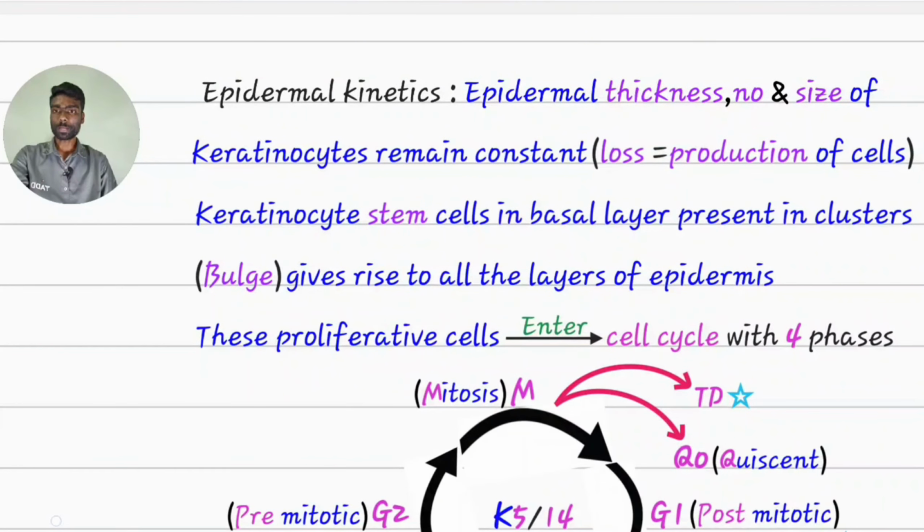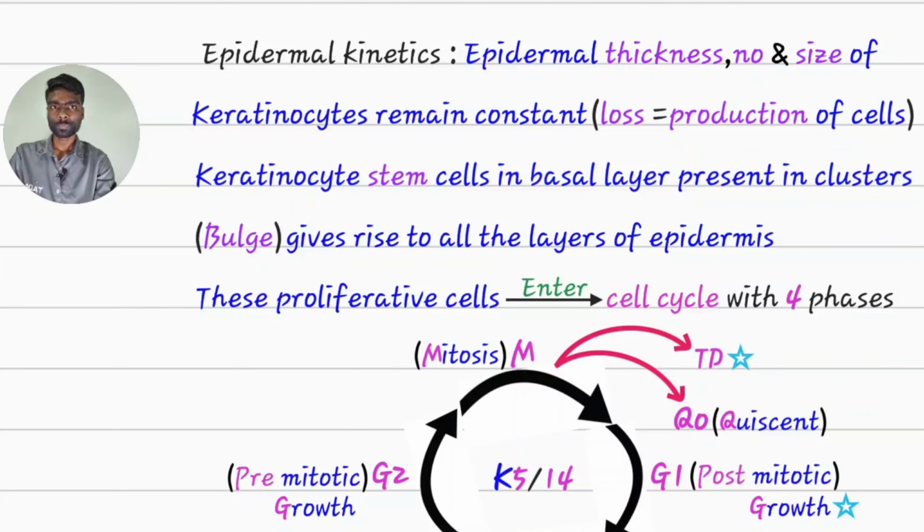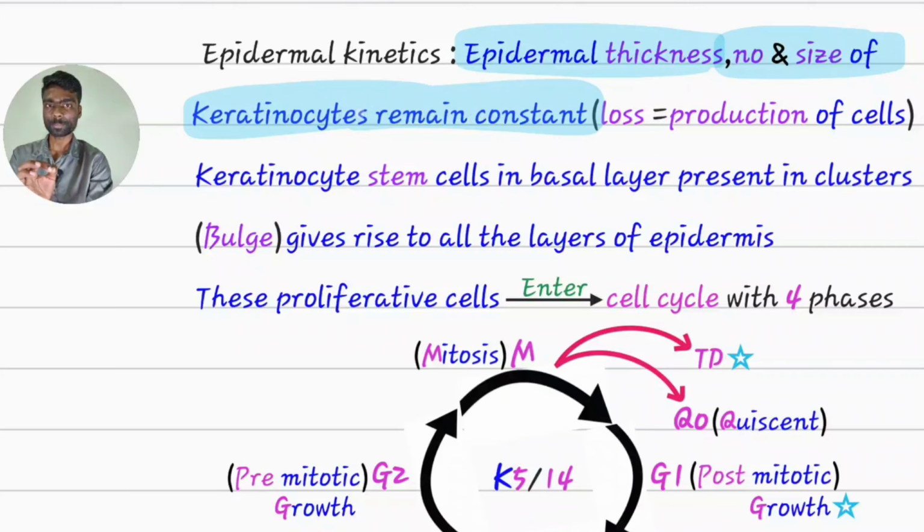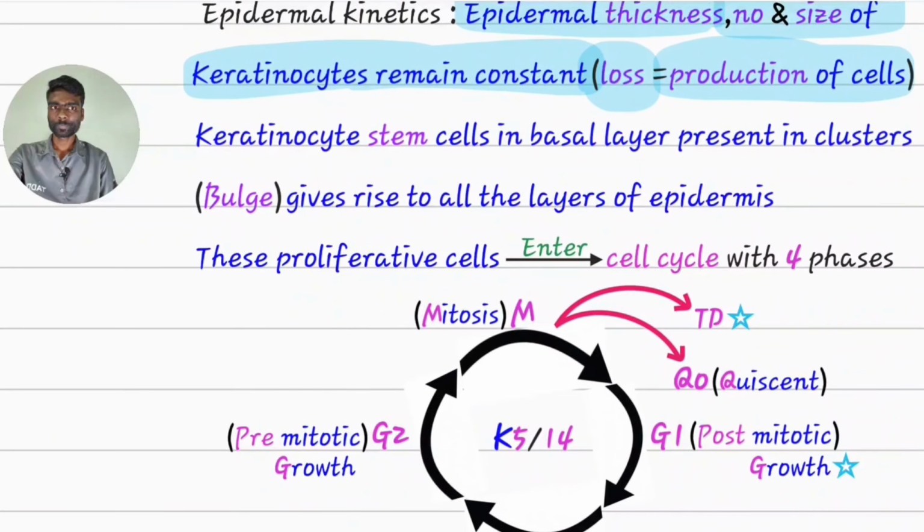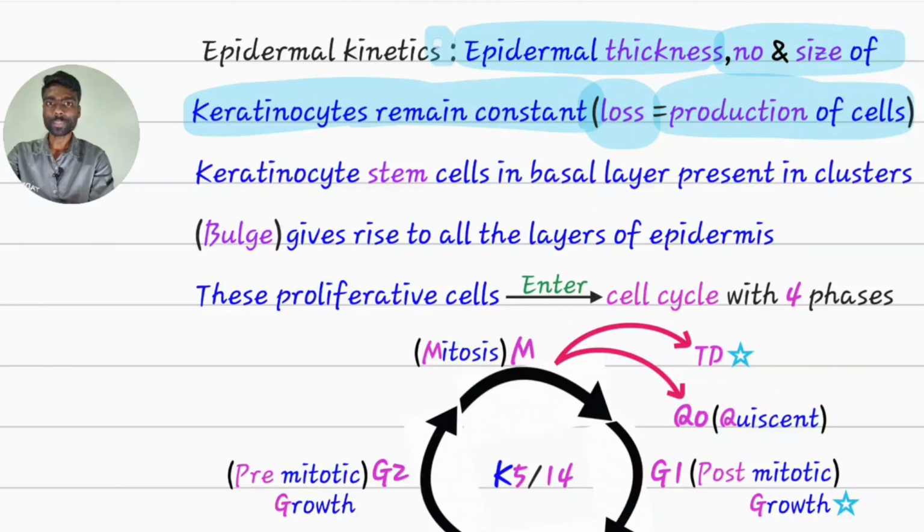Coming to epidermal kinetics. The thickness of the epidermis, and the number and size of the keratinocytes, will remain constant. This constancy is maintained because loss of cells is equal to the production of cells. If a cell is lost, immediately another cell will replace that cell, hence maintaining constant kinetics. That is, thickness is the same, and the number and size of the keratinocytes will be the same.